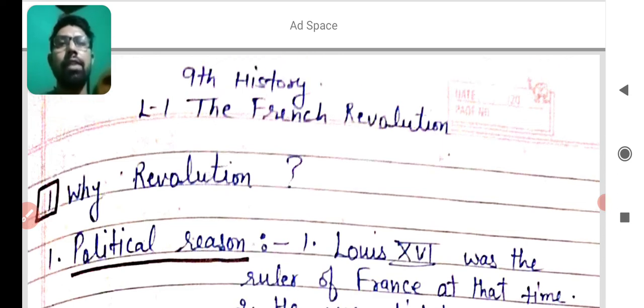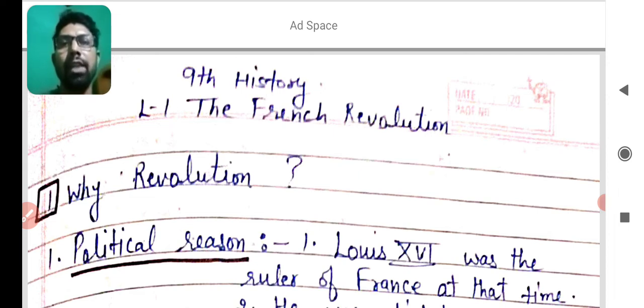In ninth class history, we are going to start the history book, and lesson number 1 is the French Revolution. We will do our first chapter today. Firstly, there will be a question in your mind: sir, why revolution? What were the major reasons of revolution in France at that time? So the first point we learned in the lesson is the background of the revolution.